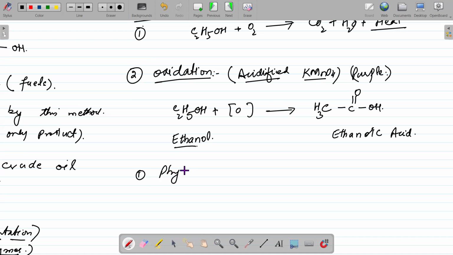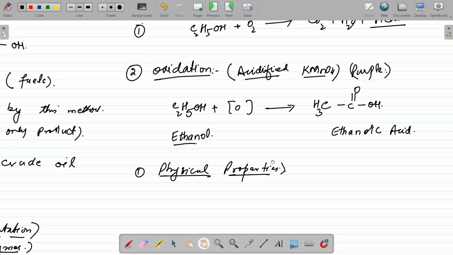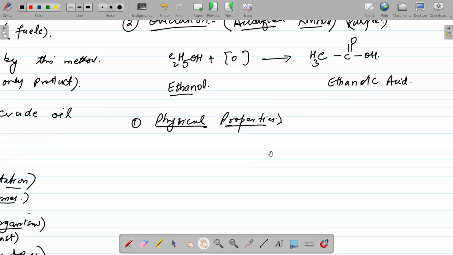Physical properties means melting point, boiling point, density, everything.